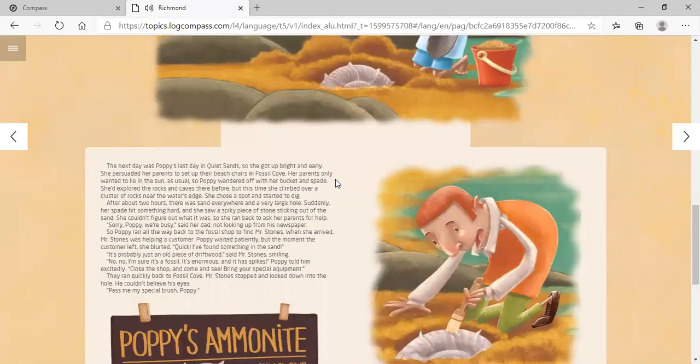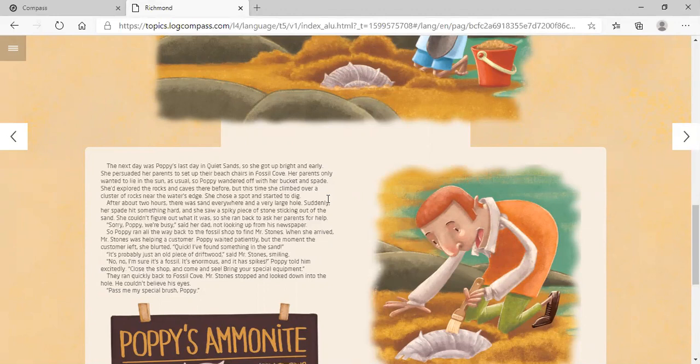Okay, in this part, what happened? So she went to the beach with her parents, but she was very curious and she wants to find a fossil. She has her bucket and a spade, and she was about to find something. She was very decided about it.